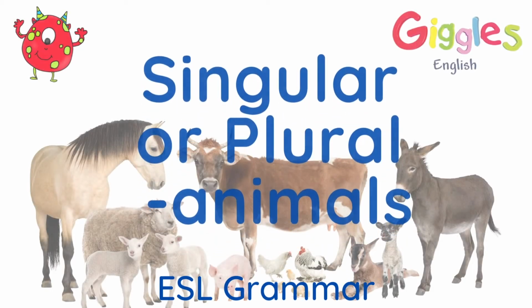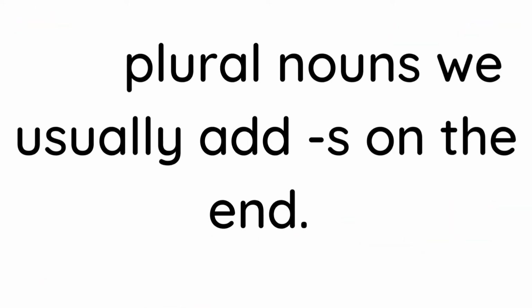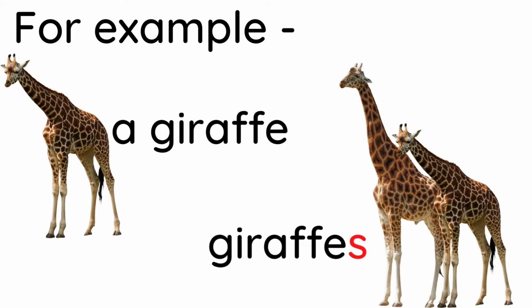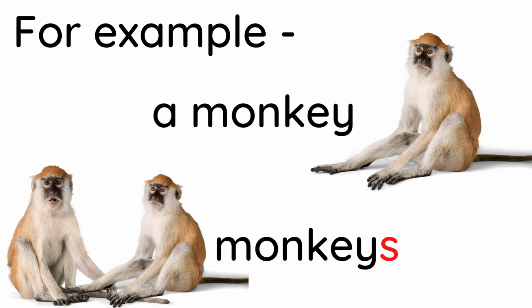Singular, plural animals. For plural nouns, we usually add S on the end. For example, a giraffe, giraffes. A monkey, monkeys.